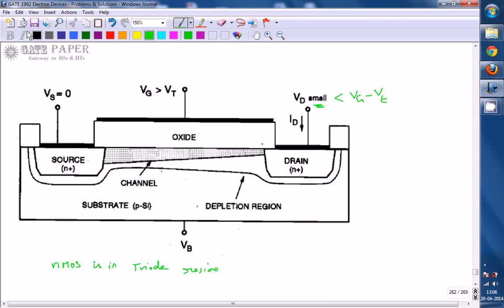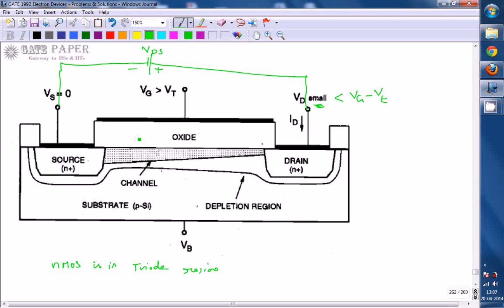And look at this one, Vs is given 0 volts and Vd is given a voltage. Strictly speaking, we have applied a voltage in this way. This is VDS applied. Whenever VDS is applied, the drain is more positive than the source. VDS is a small amount we applied. So the source is at 0 volts and the drain is at a more positive voltage.